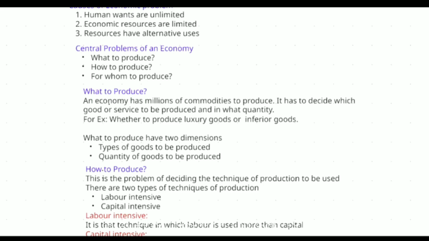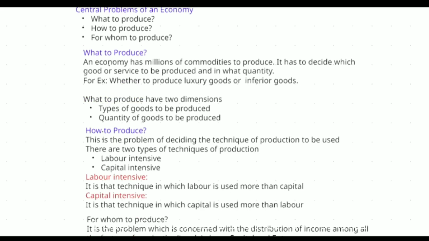All right. Now, what to produce has two dimensions: the type of goods and the quantity of goods. To understand it simply, you can keep these two points in your mind. What to produce has two dimensions: the type of goods to be produced, and in what quantity the goods are to be produced.